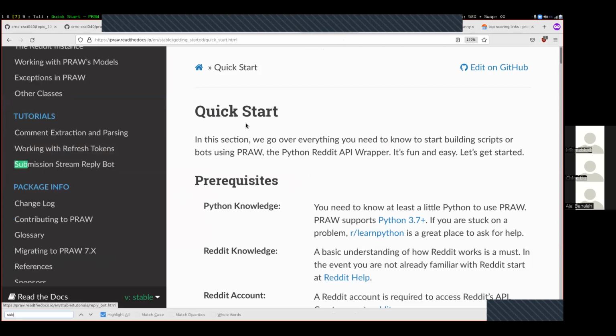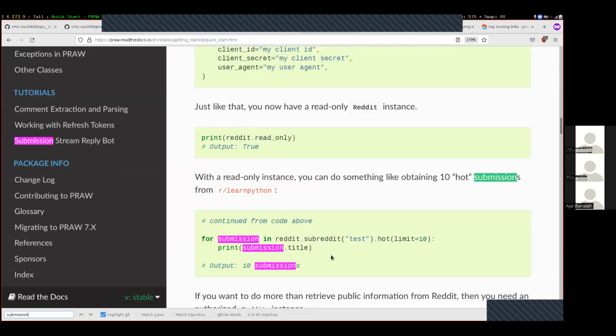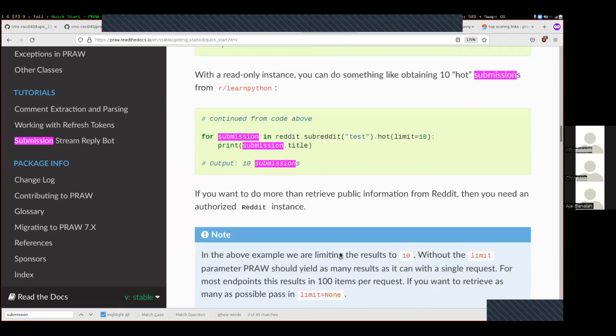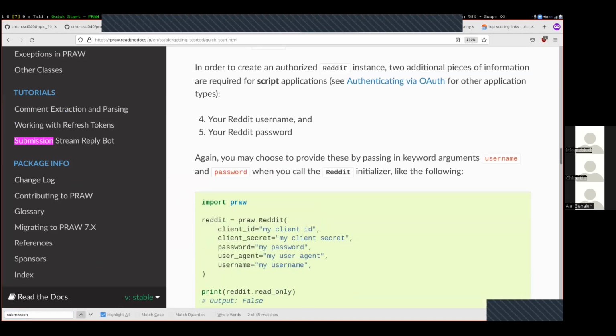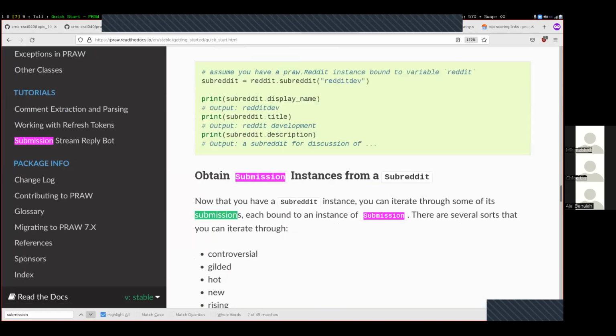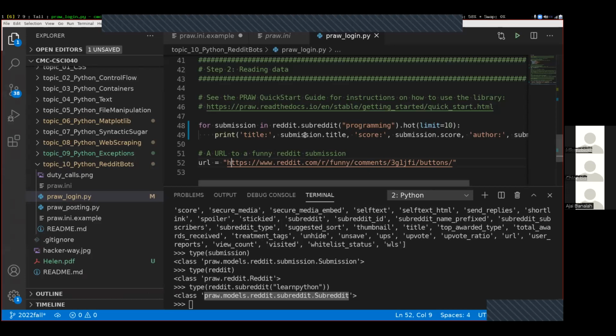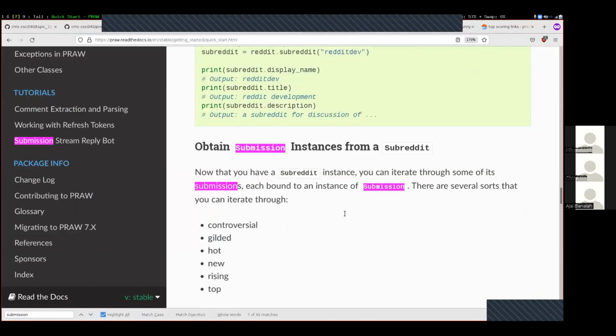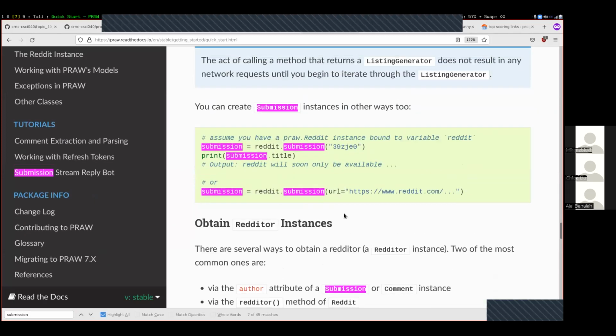I'm just going to Control F for the word submission. So here we came down. This is the starting text that we had. This is the very first example of something you might want to do on this documentation page. Let's keep going a little bit more. So this is obtaining a submission instance from a subreddit. That's not what we want to do right now. That's what we already did. This down here is a submission instance that we obtained from this subreddit instance. We looped over this subreddit, gathering all these submissions inside of it. And what we want is, you can also create submission instances in other ways too.